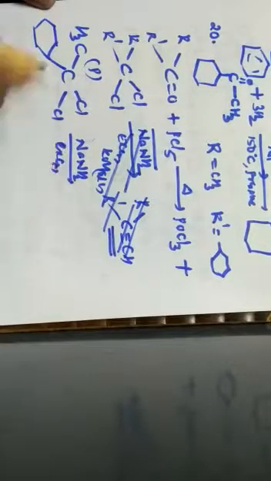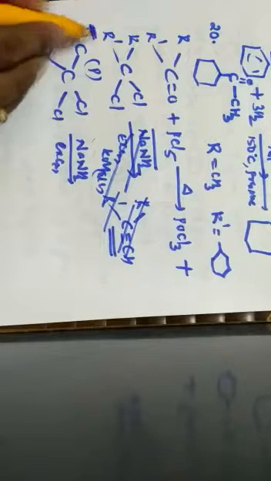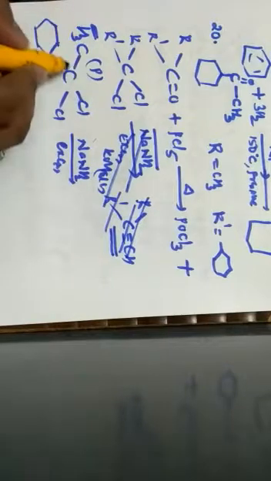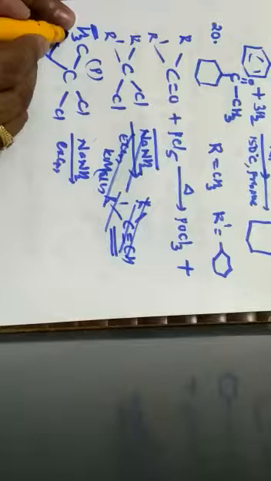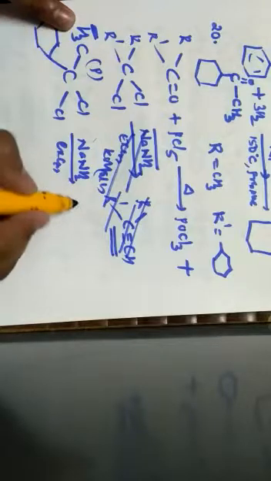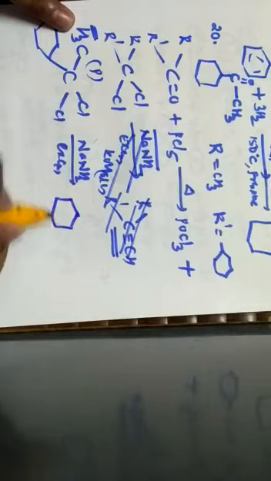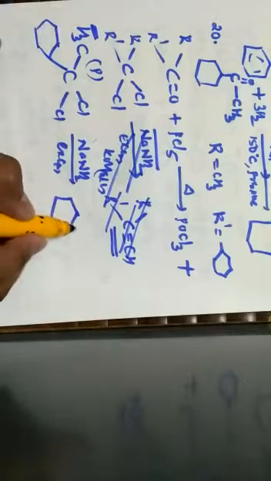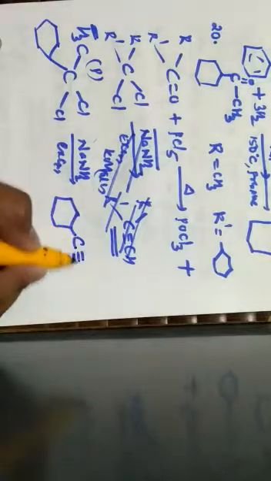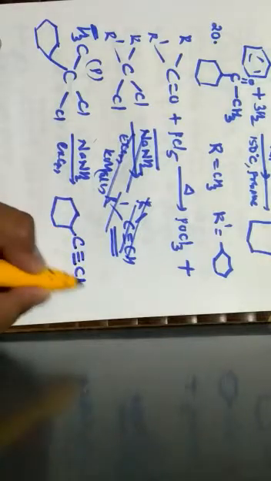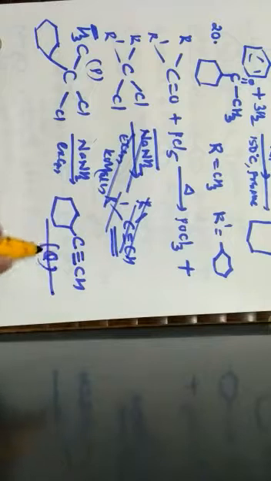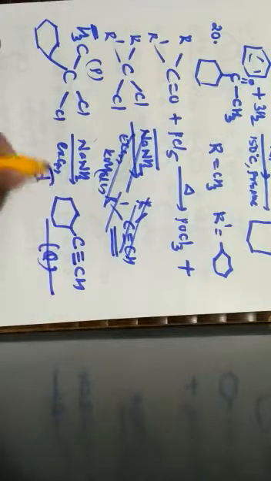Sodamide in excess. So this chloro is eliminated by using 2 hydrogens here. That is, dehydrohalogenation has taken place. When 2 hydrogens have been eliminated from this, 1 hydrogen is left out, which can form a triple bond, so that I can write it as a cyclohexane ring with 1 particular carbon and a triple bond with CH is the correct answer. So this is Q, which is given by the option D.